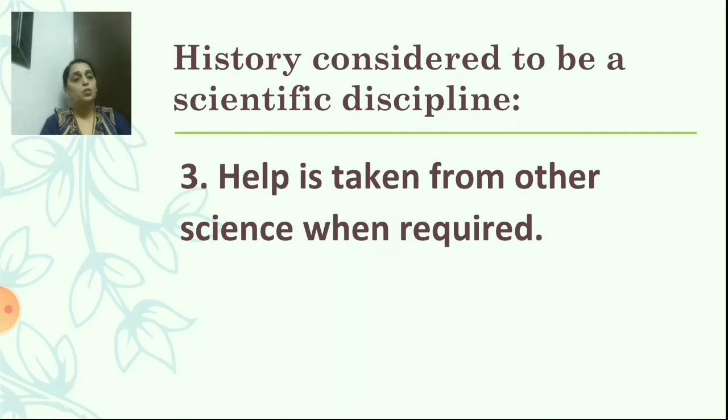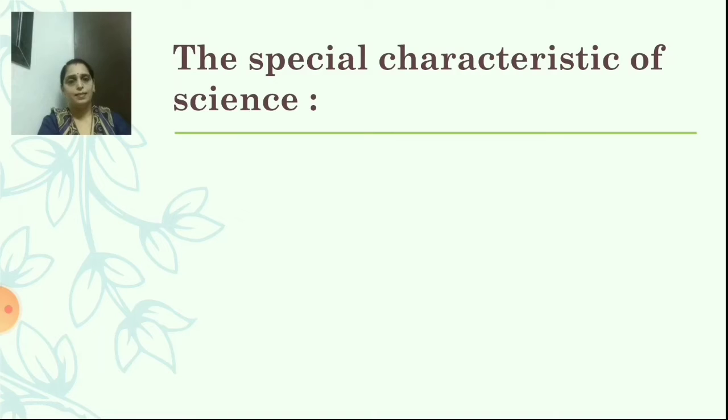Yes, those all sciences, when help is required, it is taken. So, from other sciences, help is taken when it is required. Is it clear?